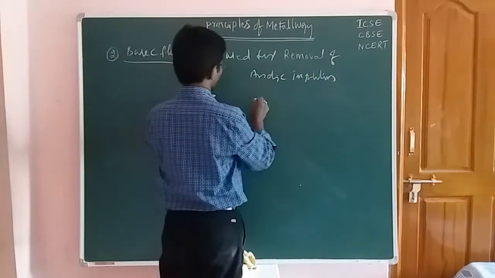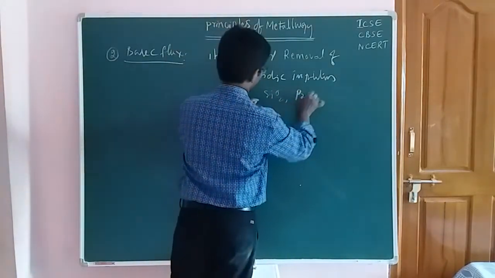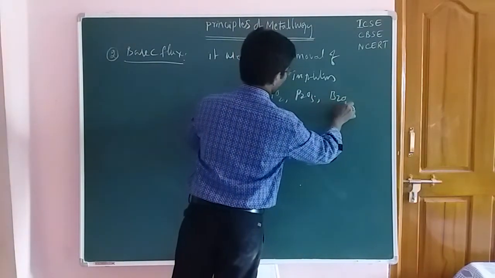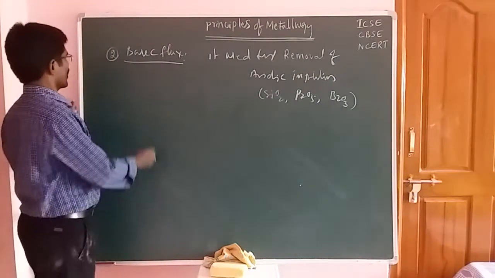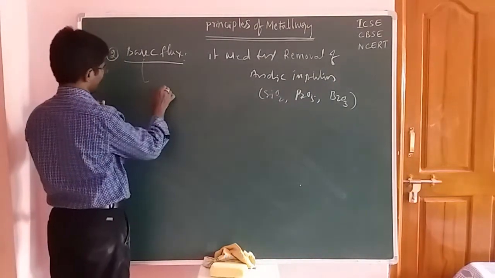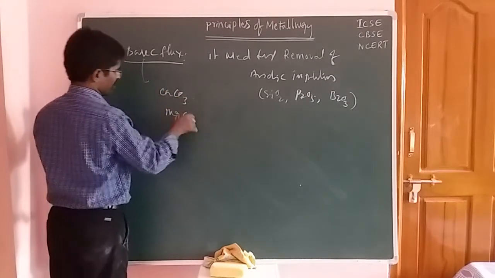Now what are the acidic impurities here? SiO2, next P2O5, and next B2O3. So these are the acidic impurities. The basic fluxes are calcium carbonate and magnesium carbonate.